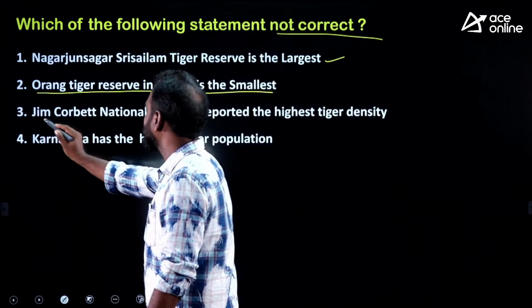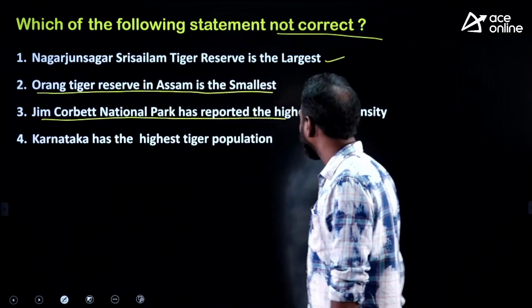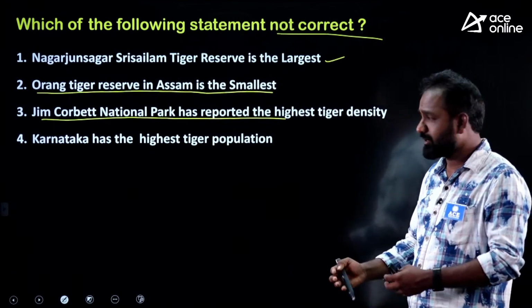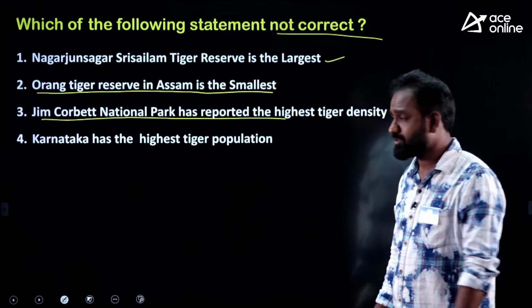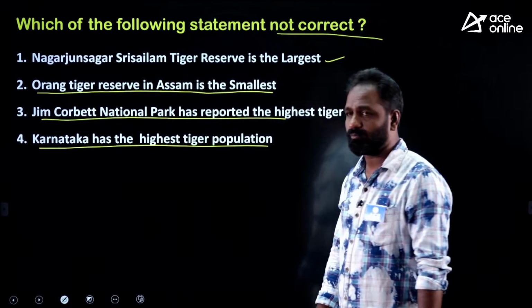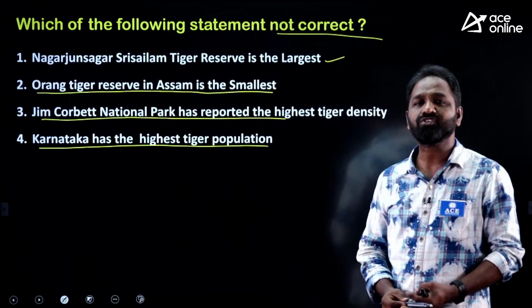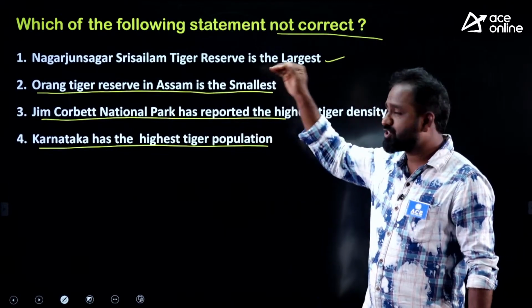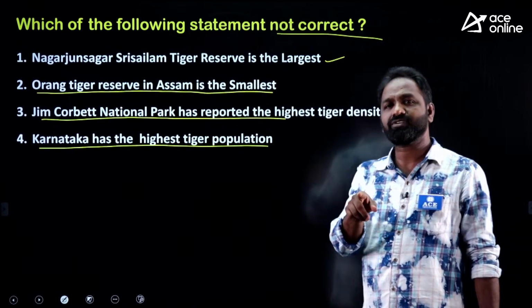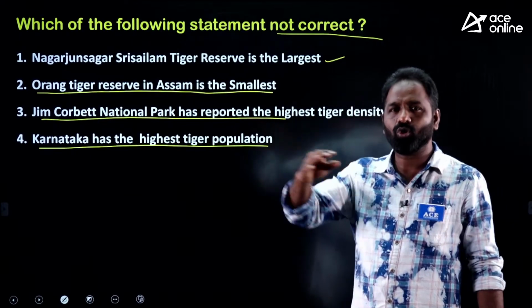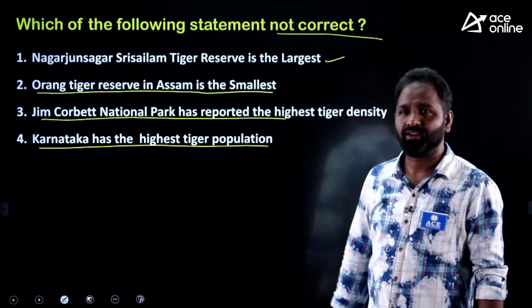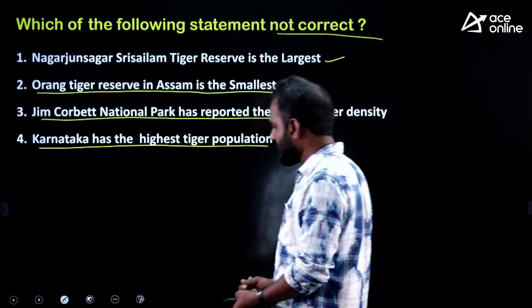Third one, Jim Corbett National Park has reported the highest tiger density. And fourth one, Karnataka has the highest tiger population. So out of 4 statements, which one is not correct, which one is wrong? Any person who recently went through this tiger census can give the right answer. Okay, so let us go through this one.